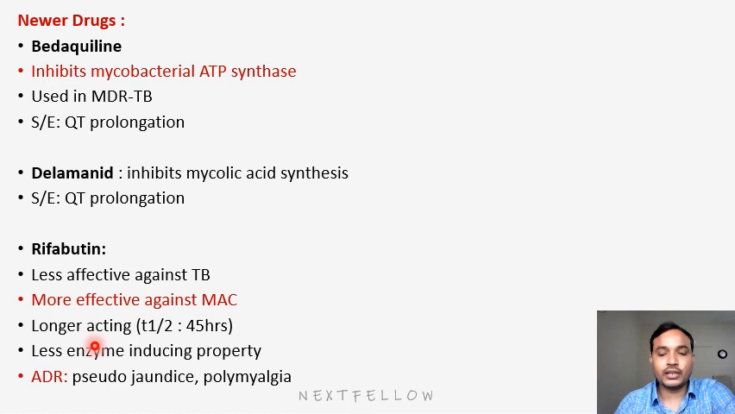And normally rifampicin is an enzyme inducer, but this drug has less enzyme inducing property. Coming to the side effects, they will cause pseudojaundice and polymyalgia. This drug will be used in TB patients along with HIV. It is more effective in Mycobacterium avium complex, and has a longer half-life. This is regarding bedaquiline, delamanid, and rifabutin.